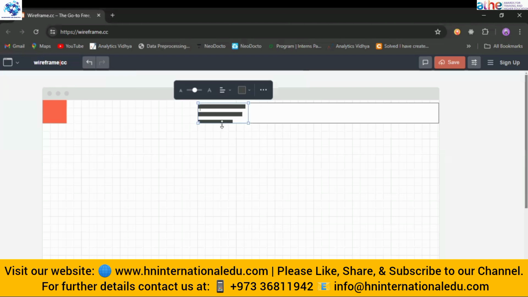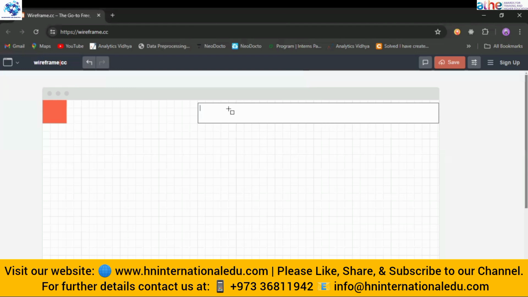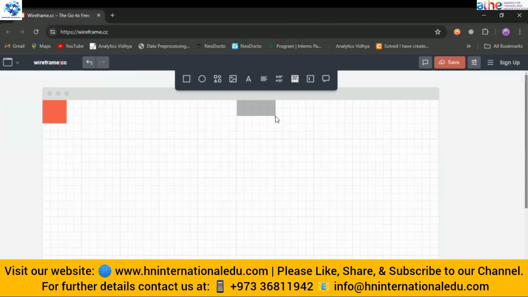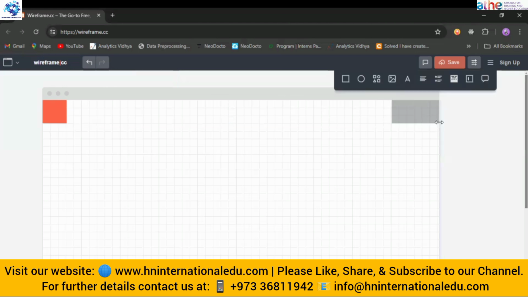So I'm showing you different elements that are available here. In the box, we can also add different kinds of borders, and if we want to delete something, we can delete it. If we want to write in a specific area, we just select this area like this. Because of screen sharing, most of the icons are not visible here, but you can select any of them of your choice by dragging.